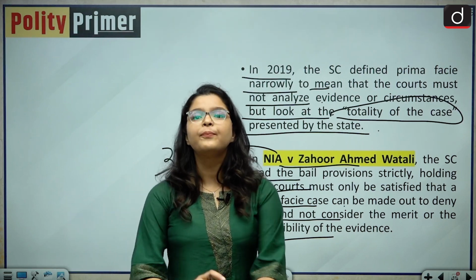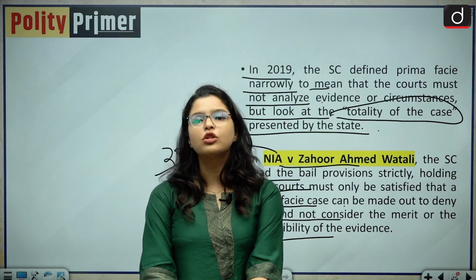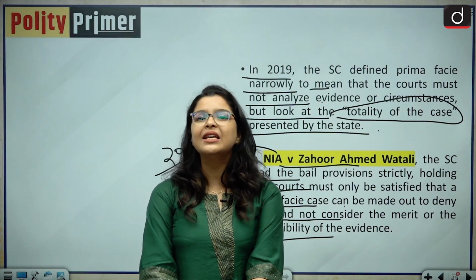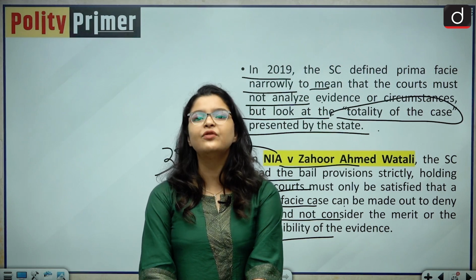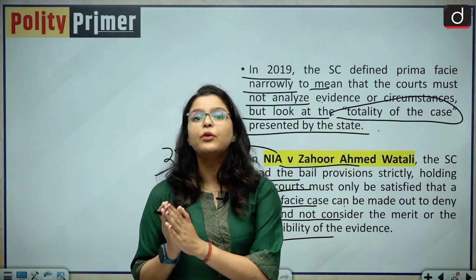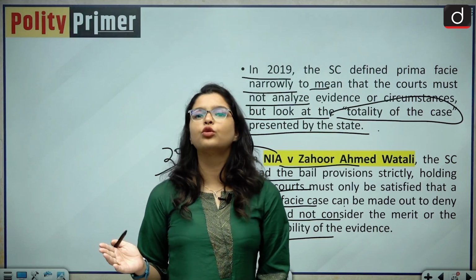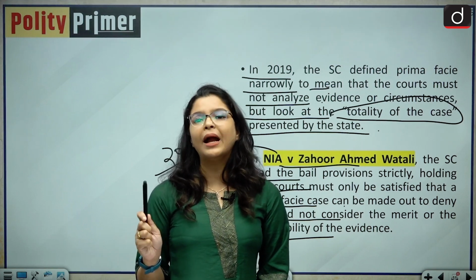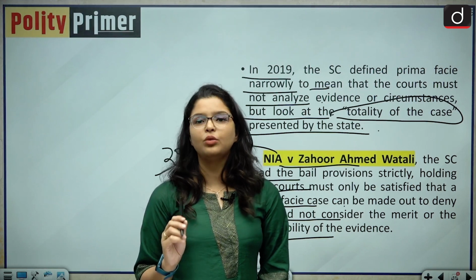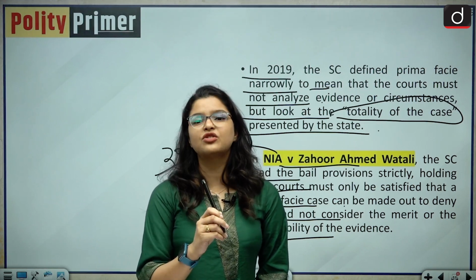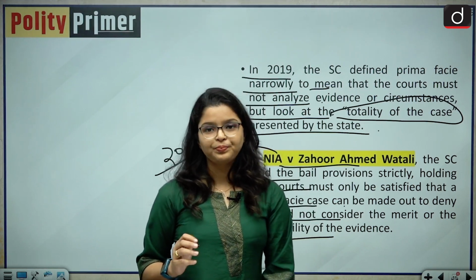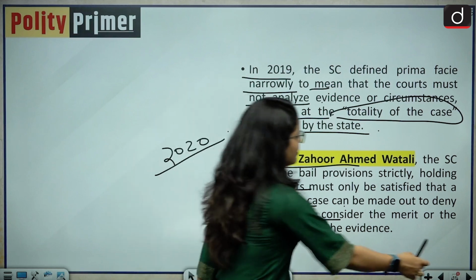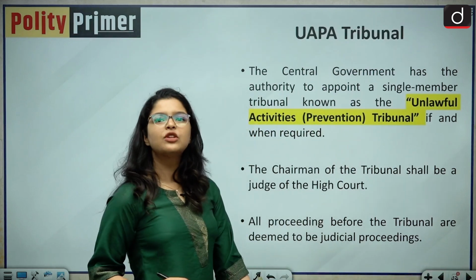And that is why I have mentioned it before also, under UAPA, jail is the rule and bail is the exception, which is completely opposite to the normal criminal rule of bail. In normal criminal law, bail is a matter of right, but not under the UAPA, and this provision is very stringent in nature.